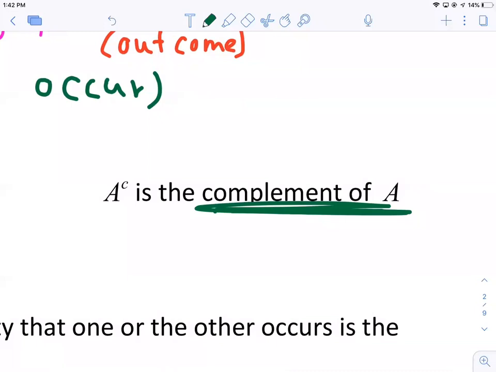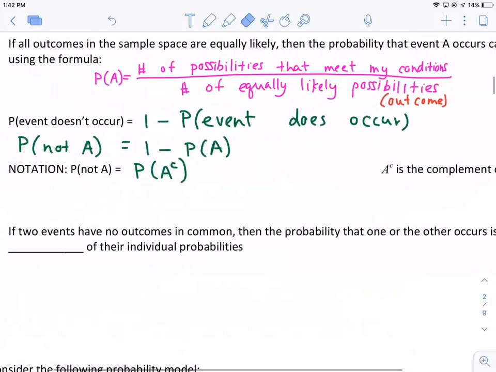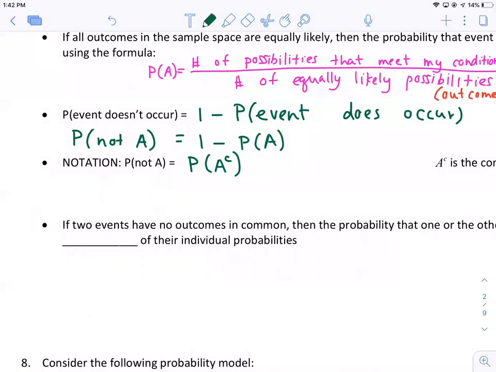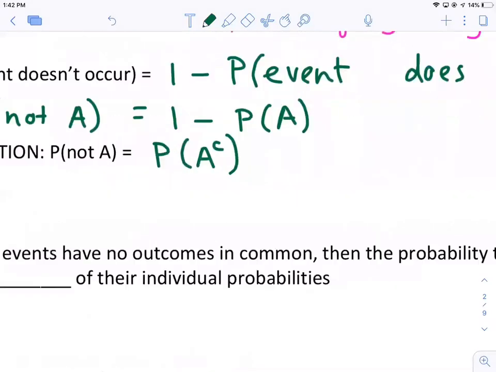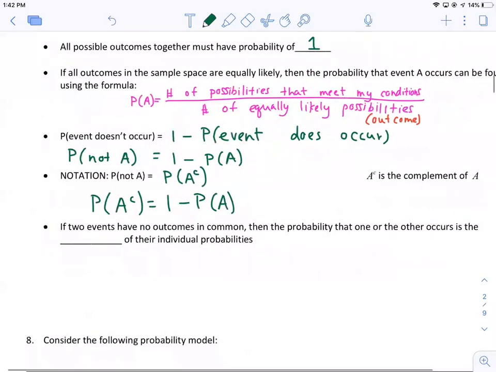If you're thinking of sets, it means everything not included in set A. It just means not A, essentially. So this is how we're going to write it, but that means exactly what we see above. So we can say the probability of the complement of A is equal to 1 minus the probability of A. All right.